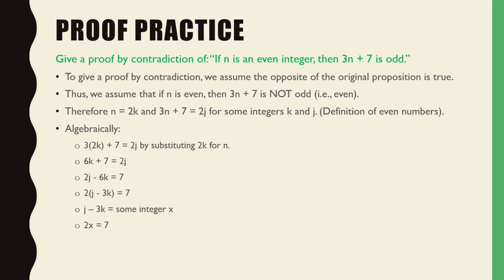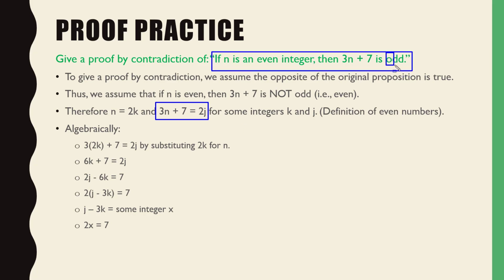Now, a lot of you, what you did, which was also correct, was right here, you'll see that I plugged in the 2j here, because I'm assuming that my opposite hypothesis is true, that the contradiction is true, right? I'm assuming that this statement is not true, that this will be even instead of odd. So with that assumption, I went ahead and plugged in, just assuming that that would be true. So let's just run through the math and see if it is true. Turns out we get some weird mathematical contradiction that's impossible.